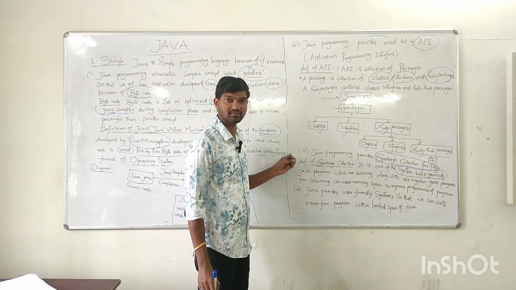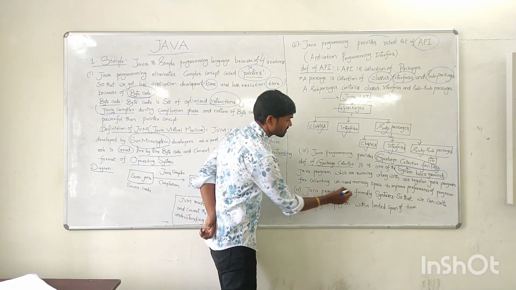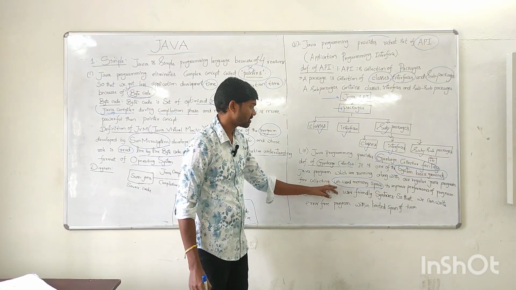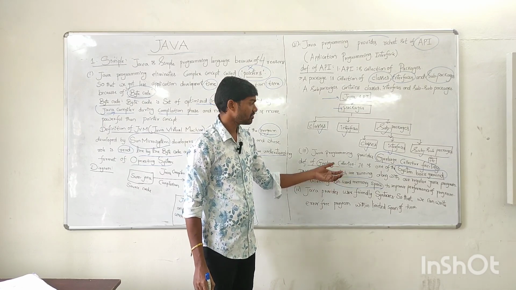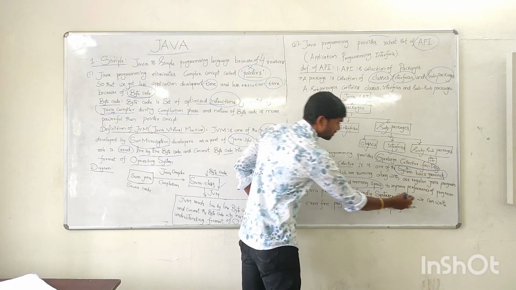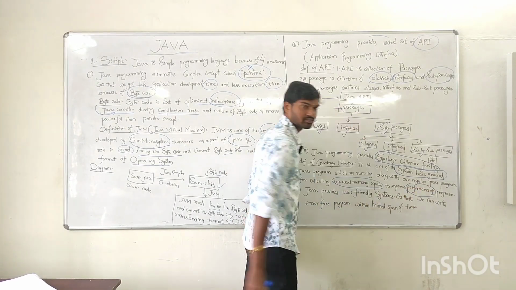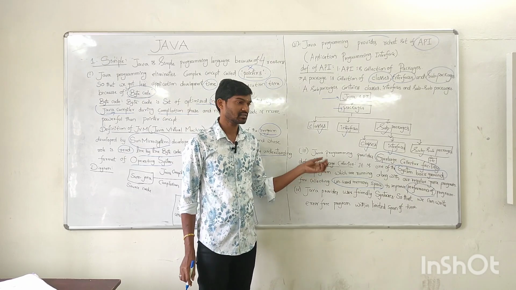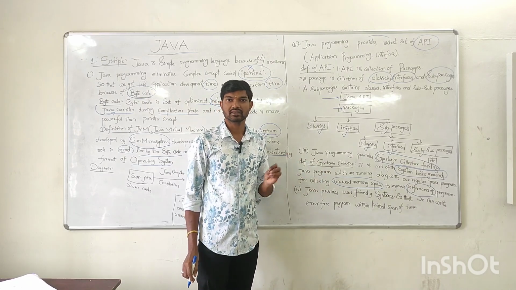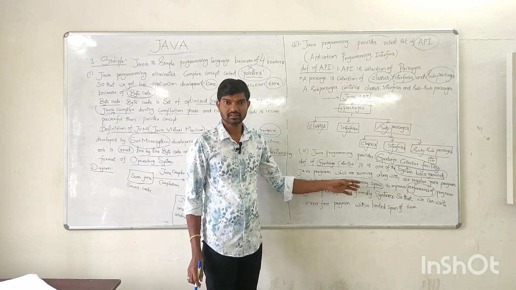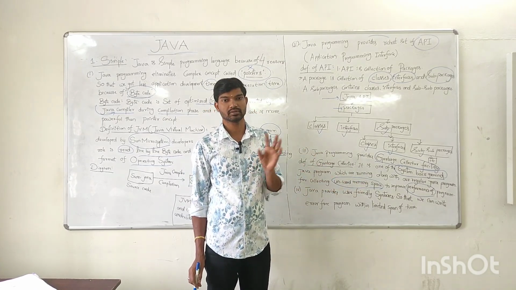It always collects unused memory spaces, and after the collection of the unused memory spaces, the performance of our program is improved. That's the main purpose of the garbage collector. It is a simple program which runs along with our regular programs, collects the unused memory spaces, and improves our programs.